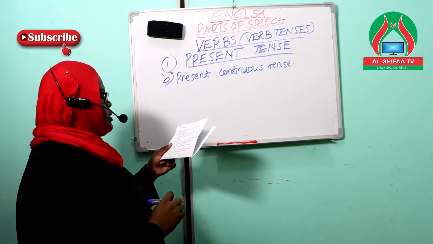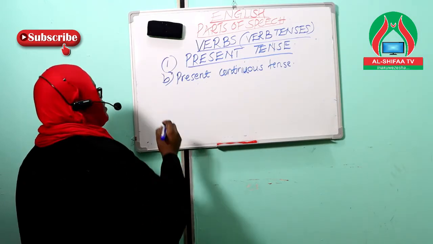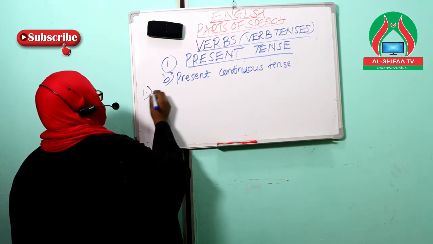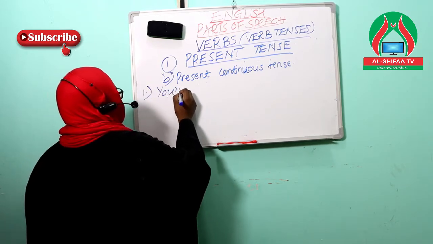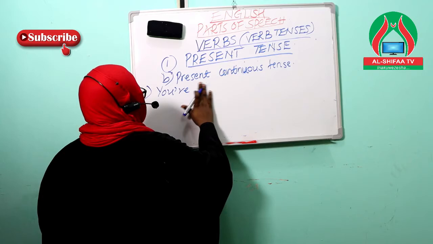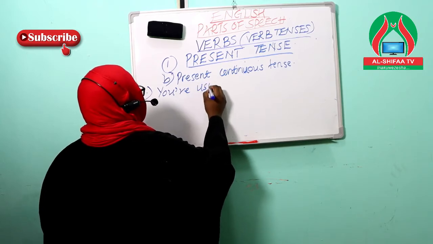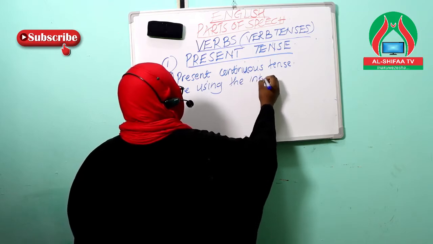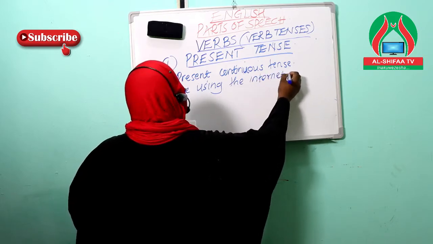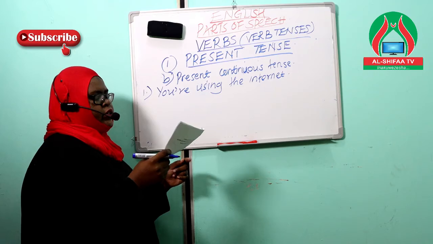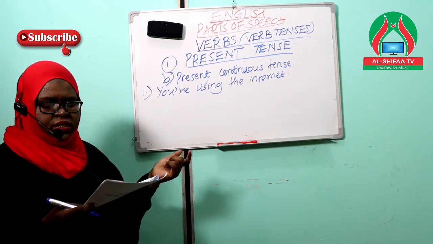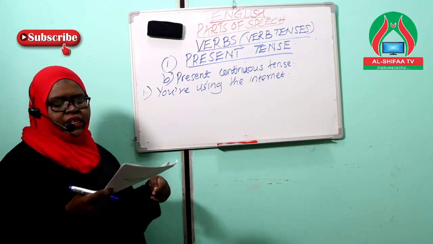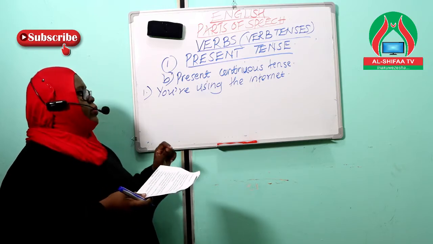My first example is: you're using the internet. Now, this kind of sentence is showing an action that is happening at the moment.